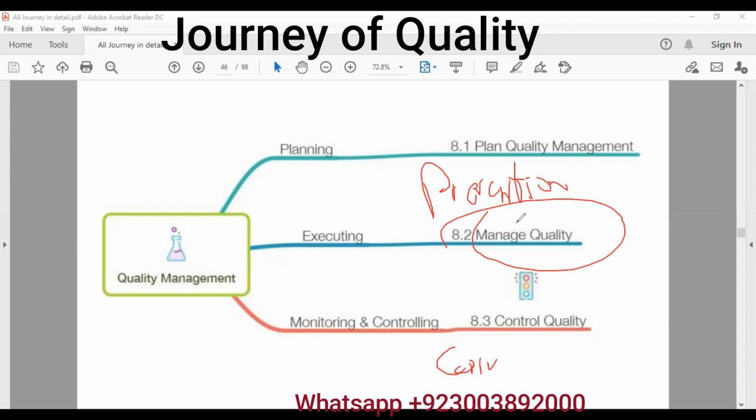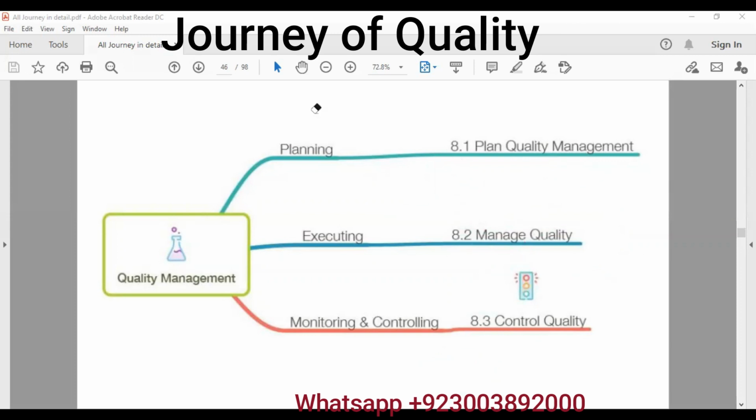Managed quality is all about optimizing the process. We optimize the process and we ensure that there is no issue in the process. Whereas in control quality, we just ensure that the customer does not get the defect. So managed quality is above or greater than control quality. This is a very important concept to understand and master for your exam.